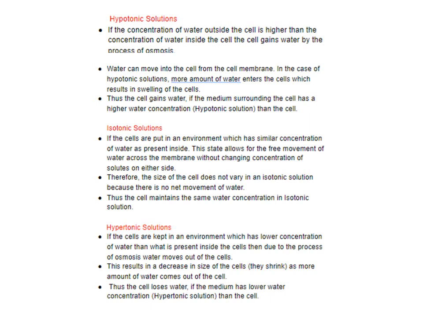Second is isotonic solutions. Isotonic solutions are the ones where the external environment has the same amount of water which is present inside the cell. That means the number of water molecules, or the concentration of water, outside and inside the cell is the same. Hypertonic means when the cell is kept in an environment which has lower concentration of water than what is present inside the cell. So what will happen in these three cases?